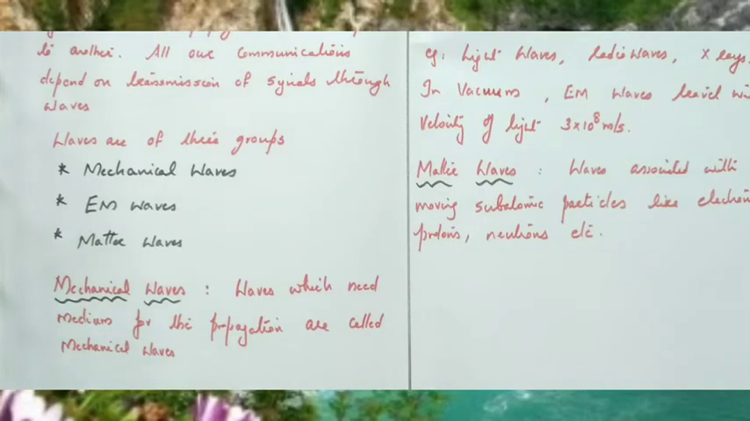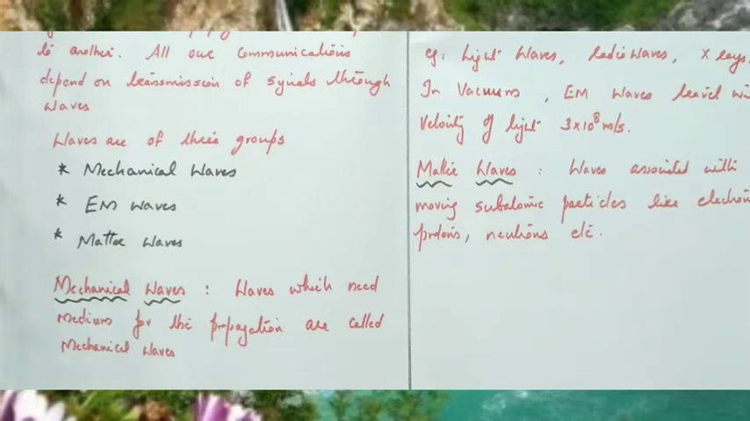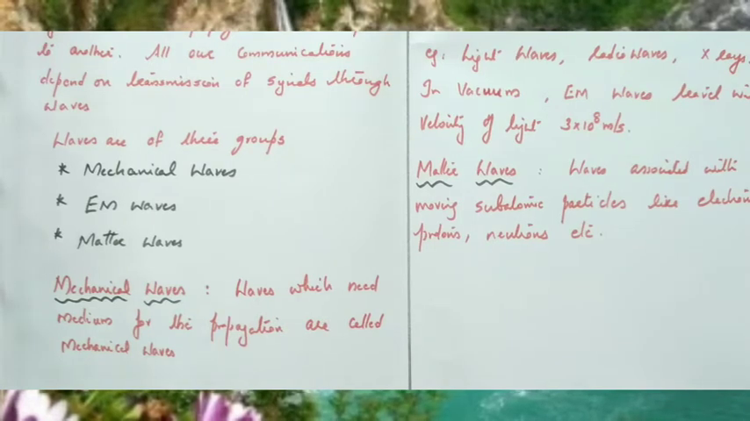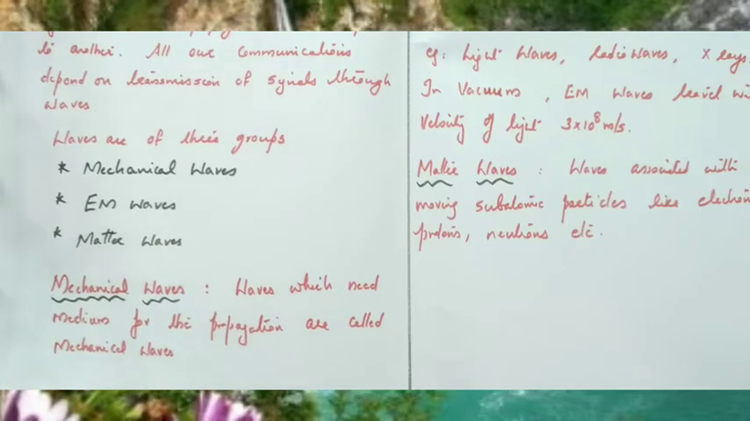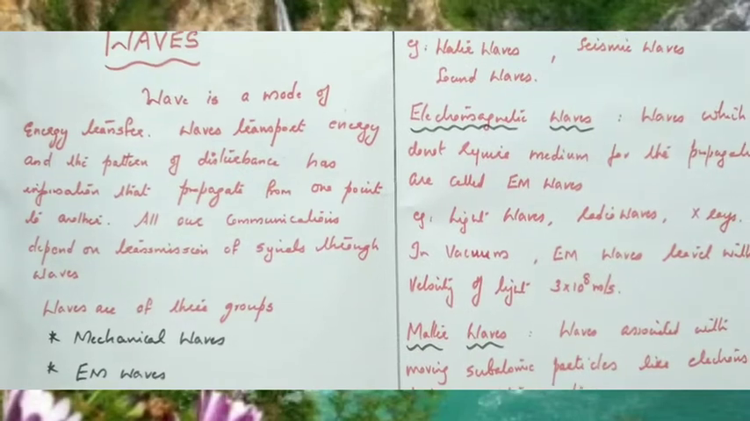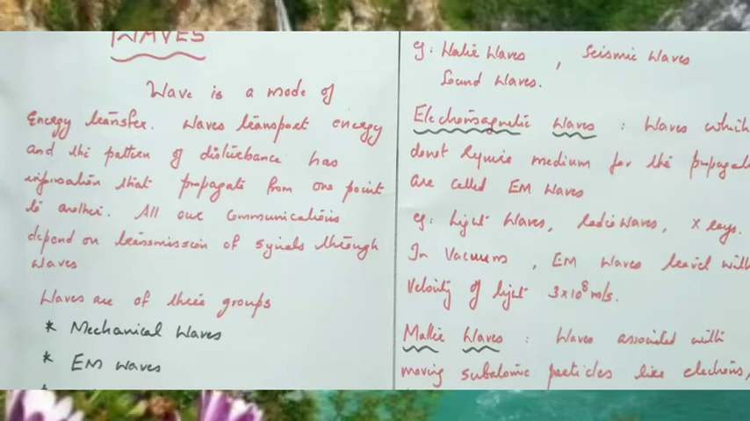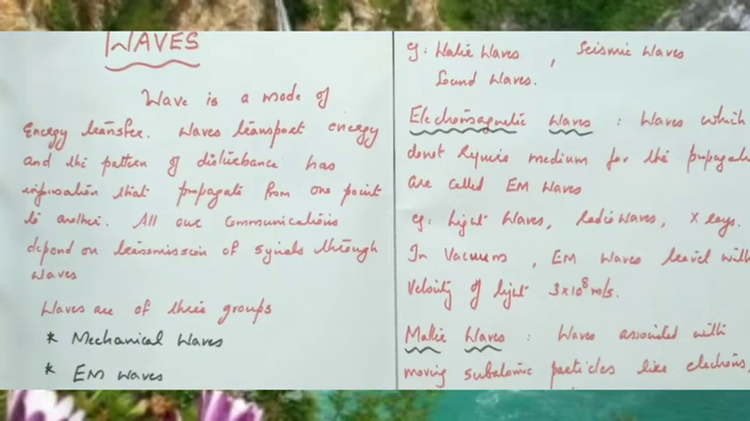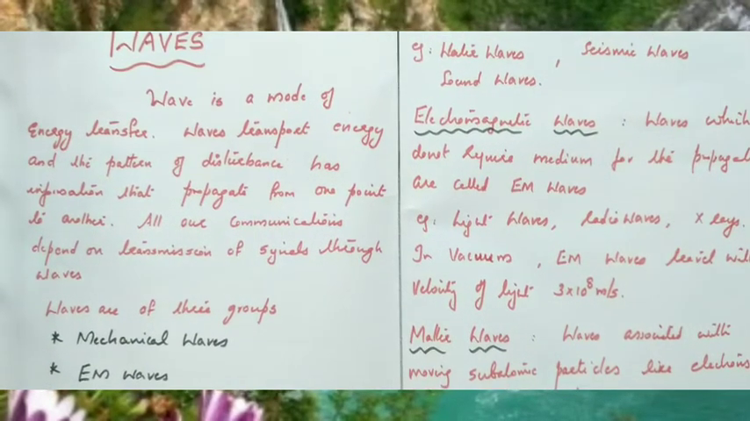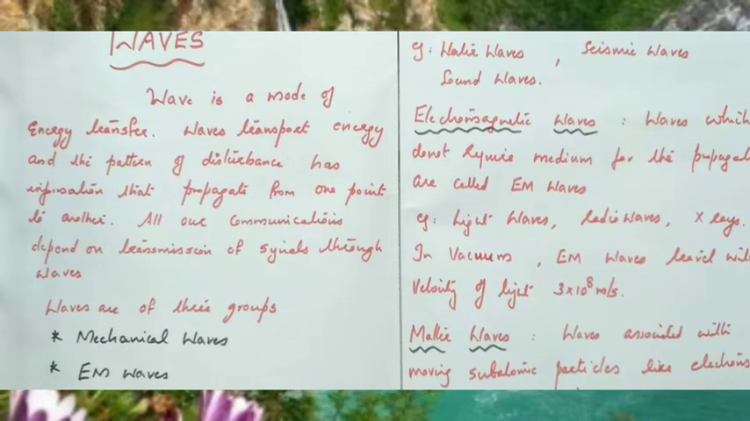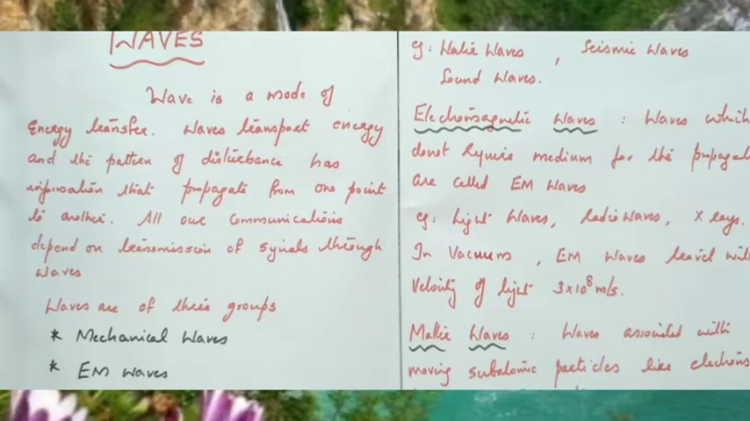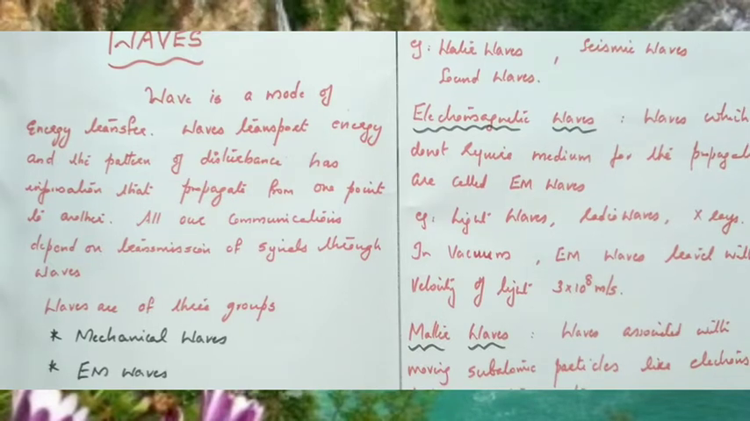First one, mechanical waves. Waves which need medium for the propagation are called mechanical waves. For example, water waves, sound waves, etc. They need material medium for the propagation. You are studying in the 9th standard, sound needs medium for the propagation, isn't it? Using an experiment, we can show that sound needs medium for the propagation. So sound waves, water waves, seismic waves, earthquake waves are called seismic waves. All these waves need medium for the propagation, and such waves are called mechanical waves.